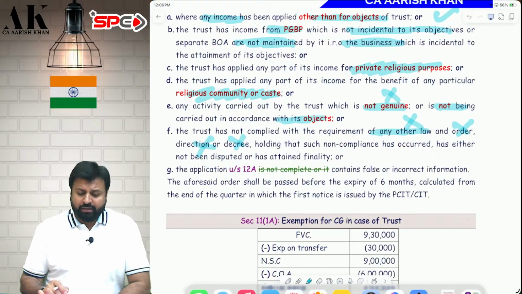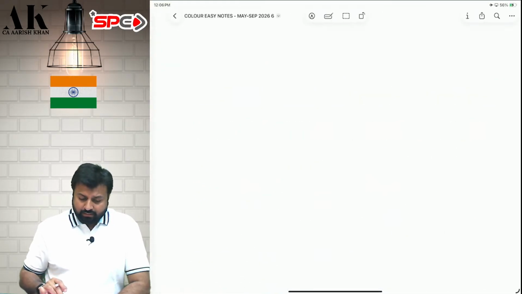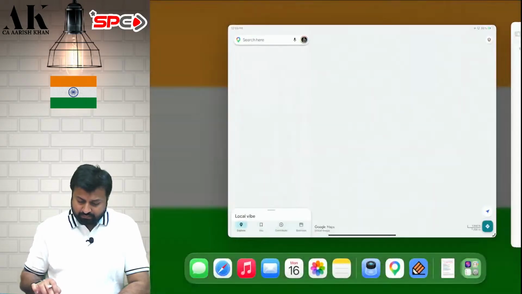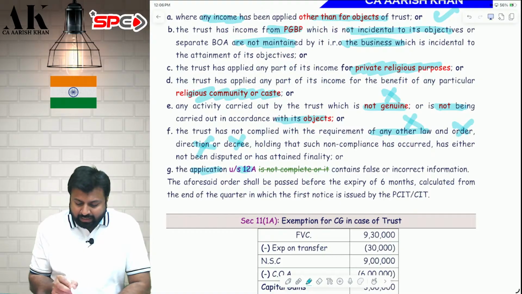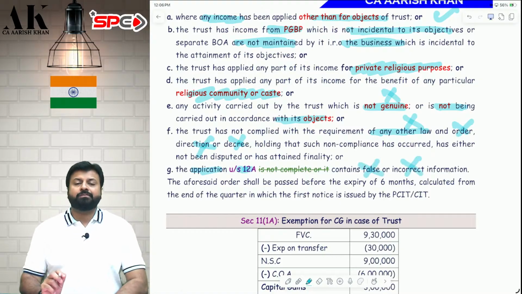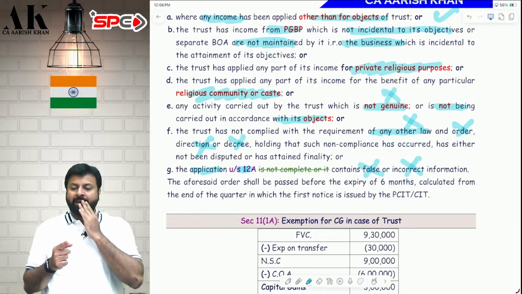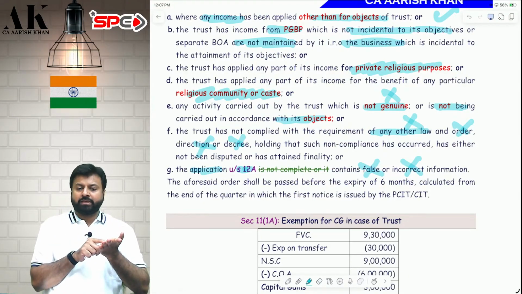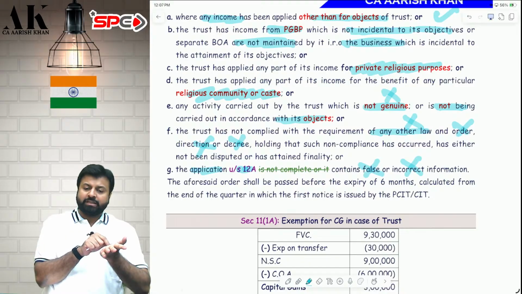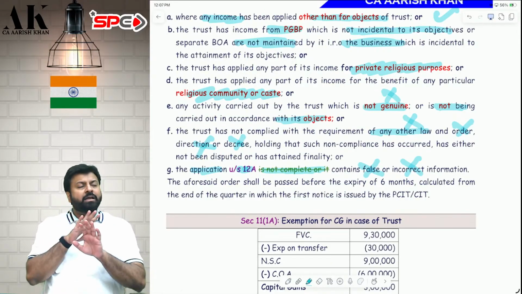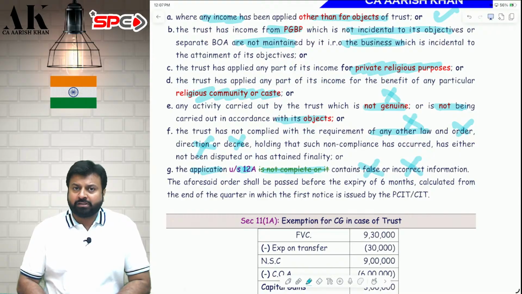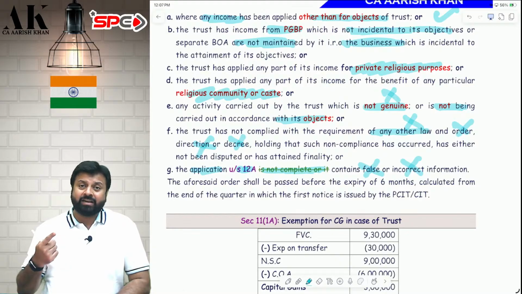Last but not least, where the trust has given an application under 12A which contains false or incorrect information. So when you made an application under 12A, if you gave false information or incorrect information in the application, that can lead to cancellation of registration. But if you have given incomplete information in the application, that cannot lead to cancellation of registration. See, giving incomplete information is different and giving false and incorrect information is different.